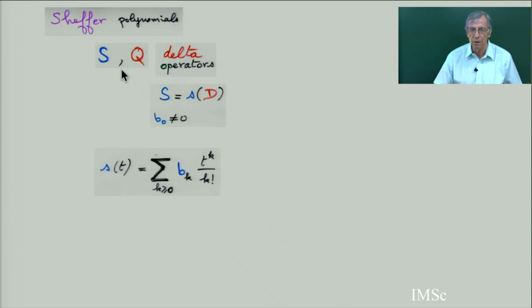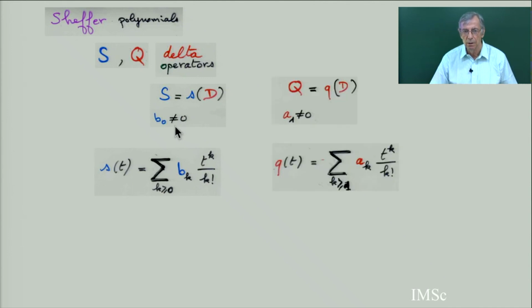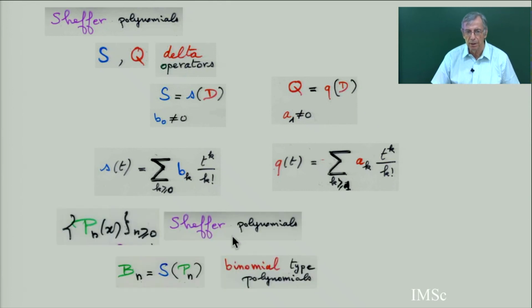So for Sheffer, you have two operators, delta operators S and Q, with some condition on the initial coefficient. You have two coefficients. And a sequence of polynomials is a Sheffer polynomial if and only if there exists a delta operator S such that if you apply S to the sequence P_n, you get B_n, a sequence of binomial type polynomials.